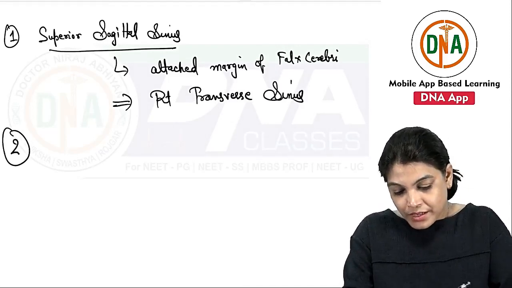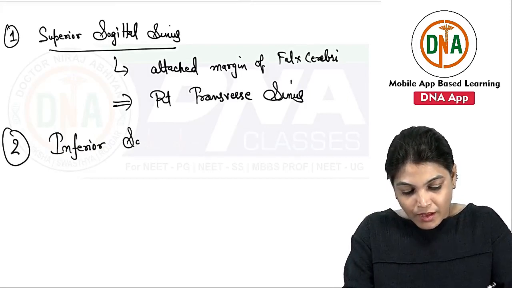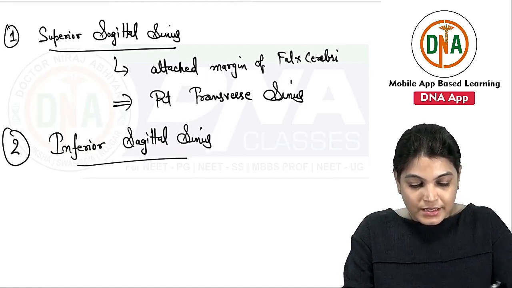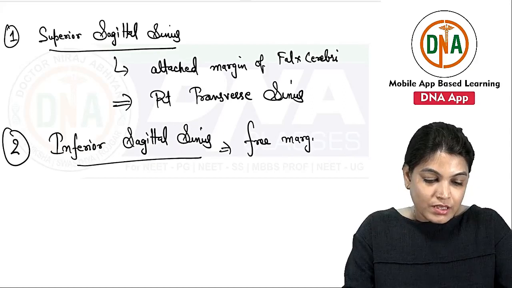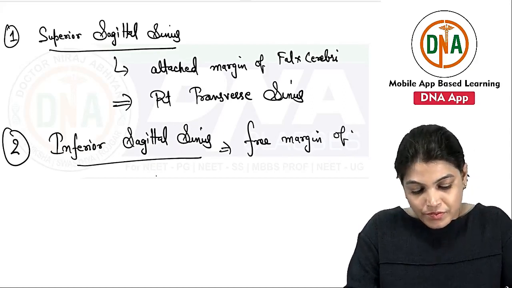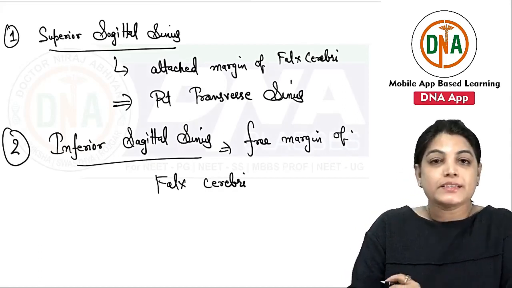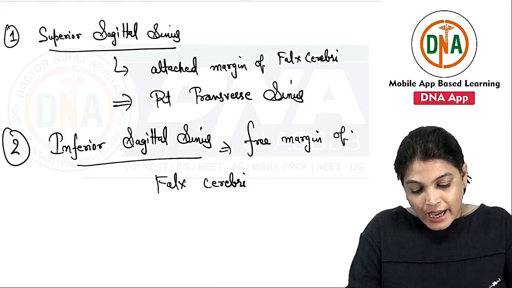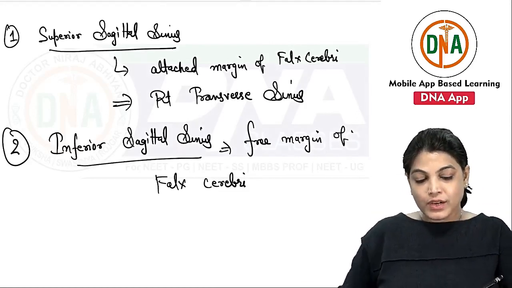Coming to the inferior sagittal sinus. The inferior sagittal sinus lies in the free margin of the falx cerebri. It will end over the tentorium cerebelli, as you have seen here.